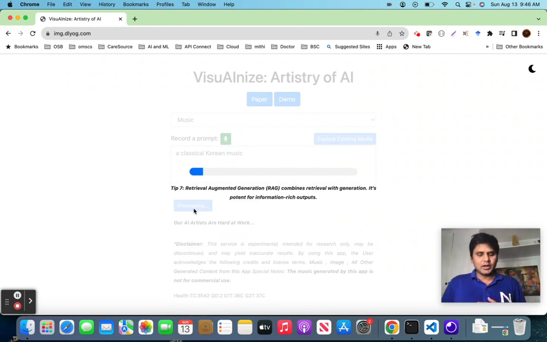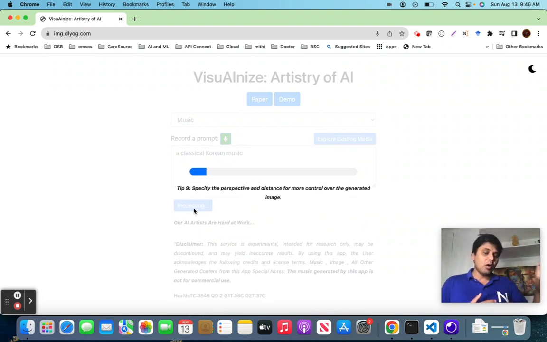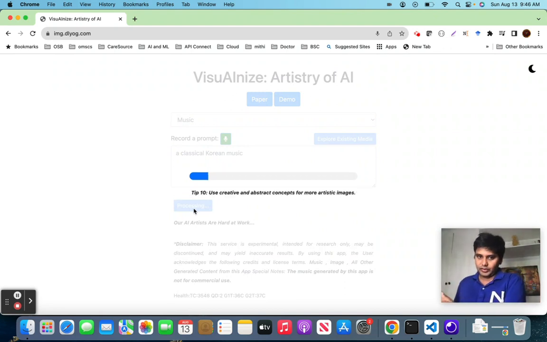It's going to take time, because music is a very compute intensive task. What we are doing under the hood is creating two pieces of music, one with the actual prompt given, and another with an optimized version of it. We truly don't know whether it is optimized or not. That's why there's a feedback option, asking the user which one they like. One of our objectives is to prove that the optimized version is most of the time better. It is not going to be always better.